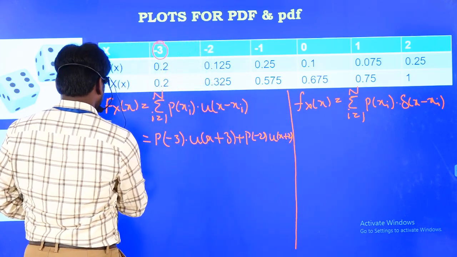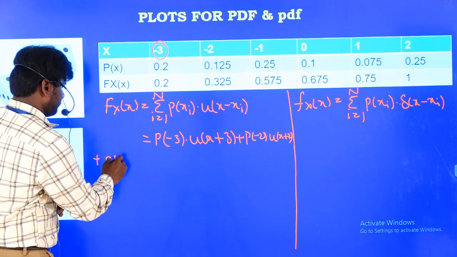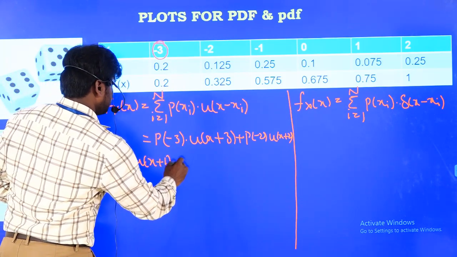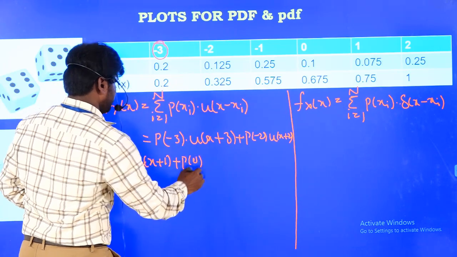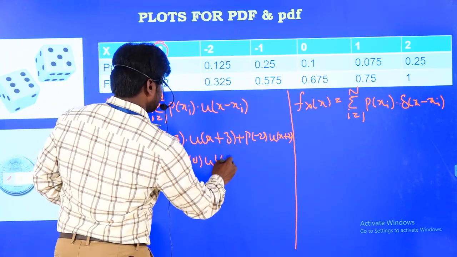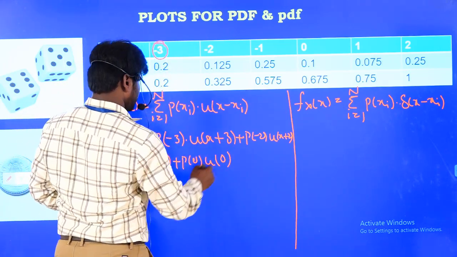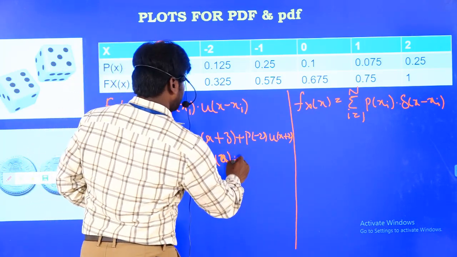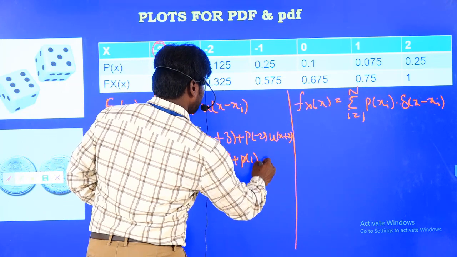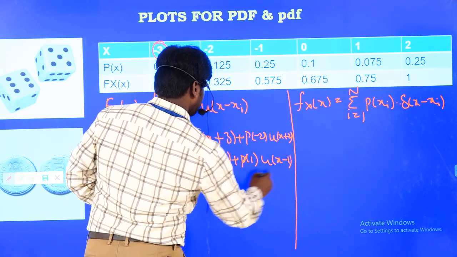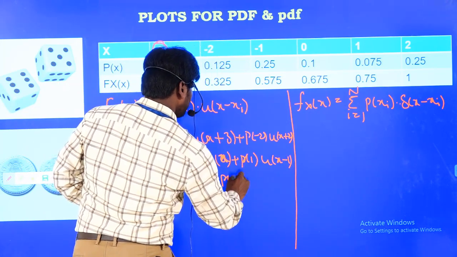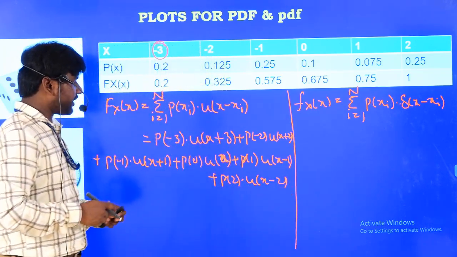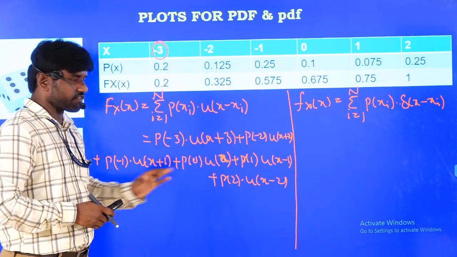After that, probability of minus 1 multiplied with u(x plus 1). Probability of 0, u(x). Probability of 1, u(x minus 1). Probability of 2, u(x minus 2). So this is the expression for the probability distribution function.